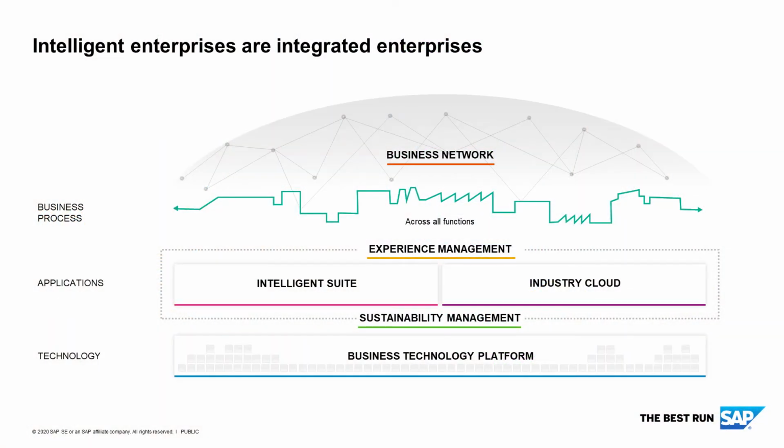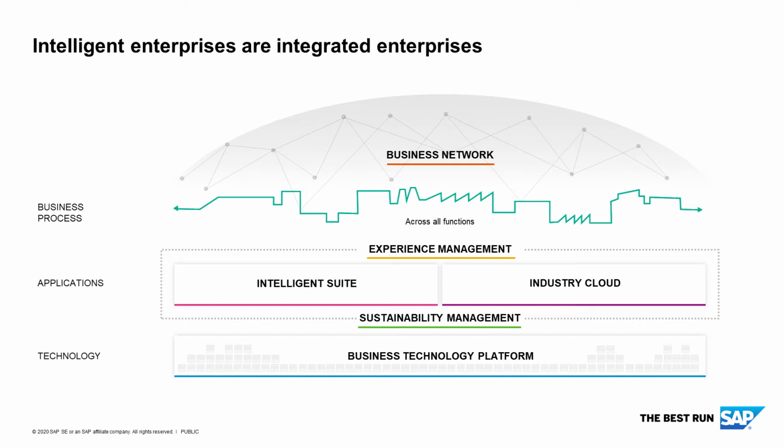So, let me try to give you an orientation. The Intelligent Suite is a suite of applications covering all enterprise services like HR with SuccessFactors, travel expense with Concur, B2B with Ariba, enterprise resource planning with S4. This suite sits together with the industry clouds on top of the business technology platform.